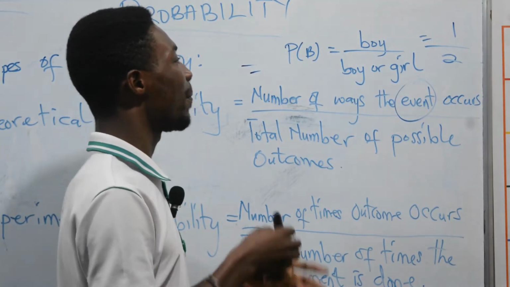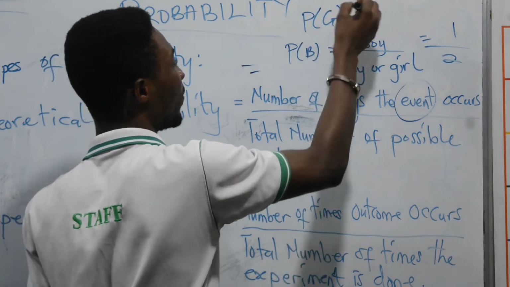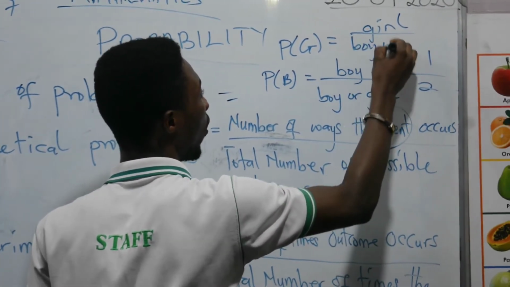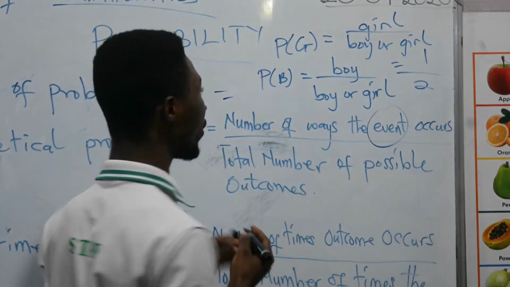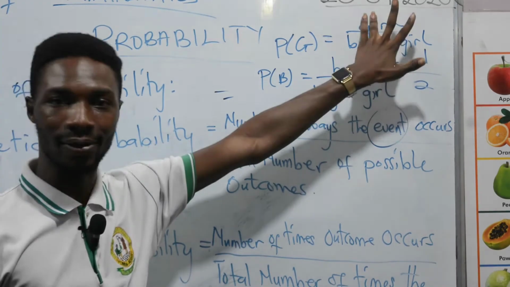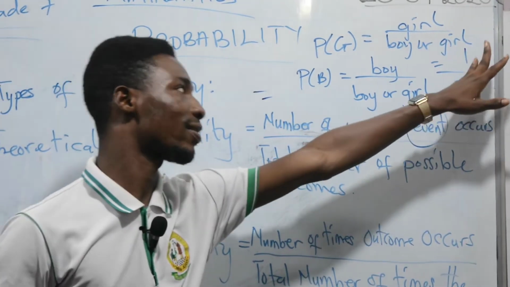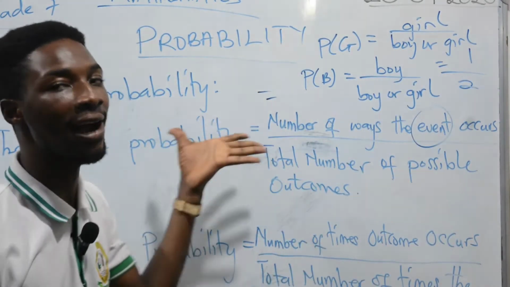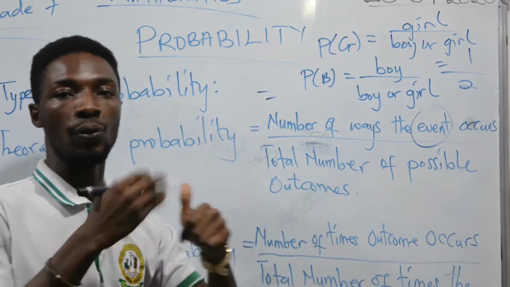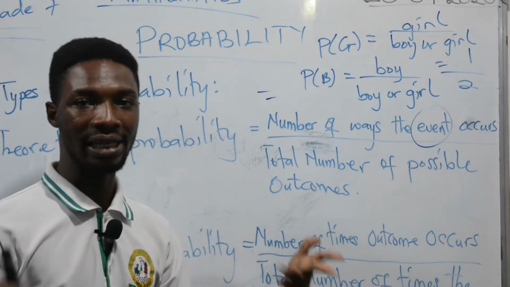If I also want to say that the person is going to give birth to a girl, then the probability of giving birth to a girl is going to be girl over boy or girl. And that is going to take the same form as 1 over 2 because the outcome we are interested in is girl, and the total possible outcome is boy or girl, that is 2. So that is also 1 over 2. This is called theoretical probability. We are not performing any experiment to predict some possible outcomes. It is happening naturally. The person is pregnant.